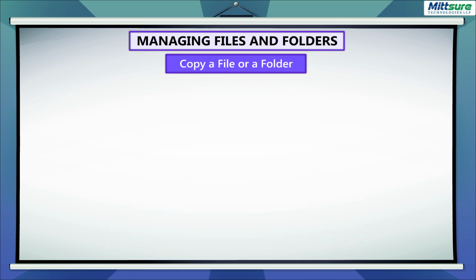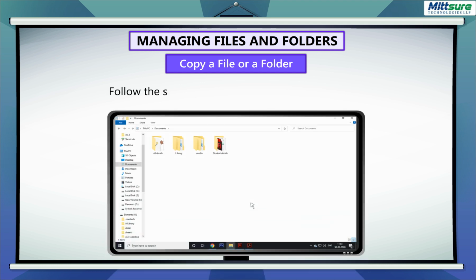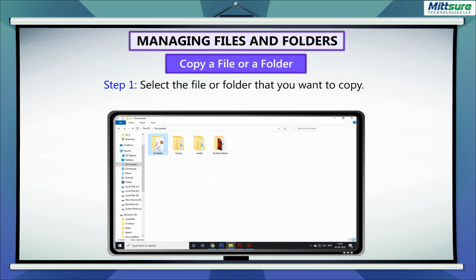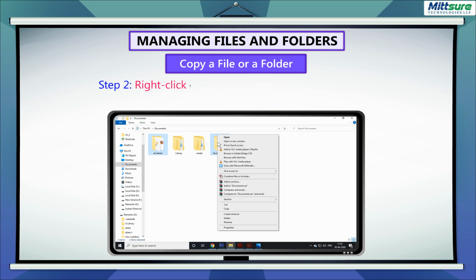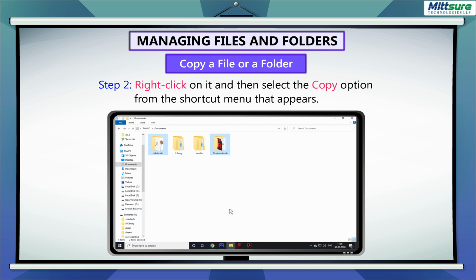Copy a file or a folder. Follow the steps to create a duplicate file or folder. Step 1. Select the file or folder that you want to copy. You can select more than one file or folder. Step 2. Right-click on it and then select the Copy option from the shortcut menu that appears.